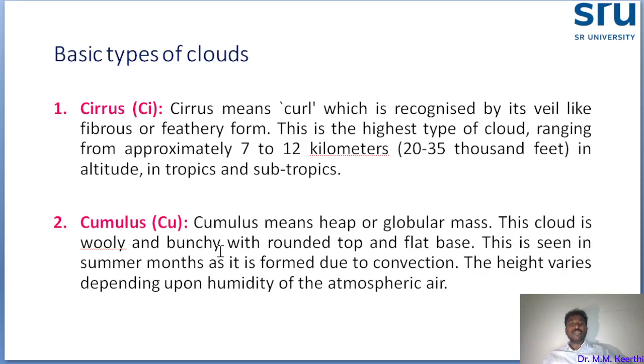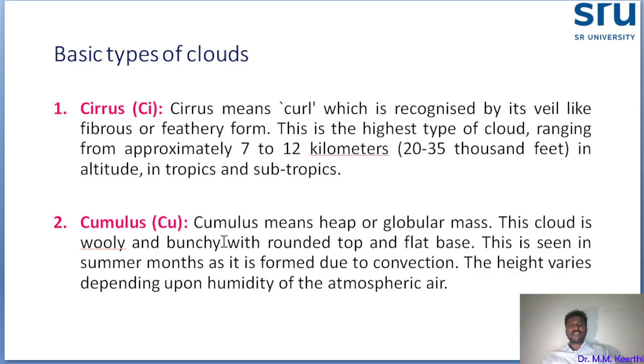This cloud is woolly and bunchy with a rounded top and a flat base. You see, it is a typical identification of a cumulus cloud. One identification is heap or globular, and another is that the bottom is flat and the top is rounded. The rounded top forms a semicircle, and the bottom is flat.